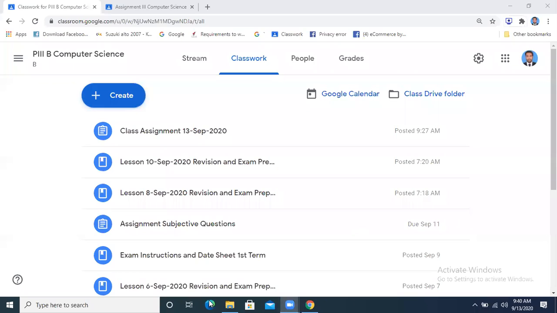Will anyone? I had already explained to you that your questions will not only be from the exercise questions. These will be from the text of the chapters. Keep in mind, these will not be simply from the exercise or book questions. These will be from the text of the chapters. Whatever text is there, we can ask anything from anywhere. So you have to go through it.